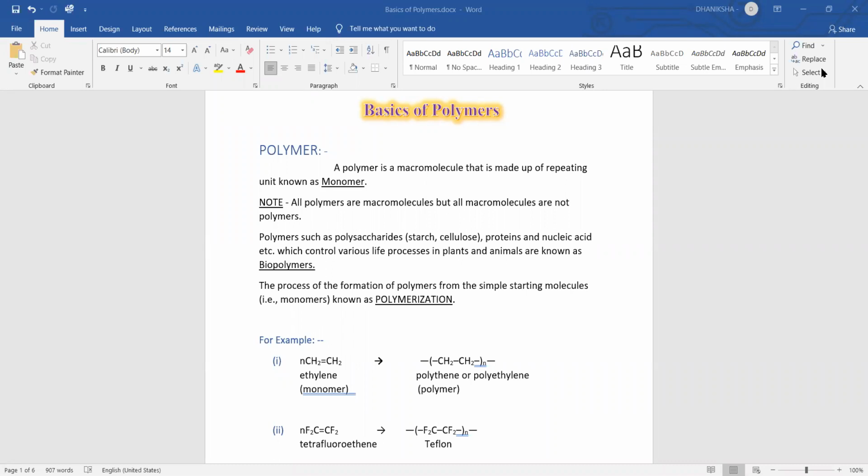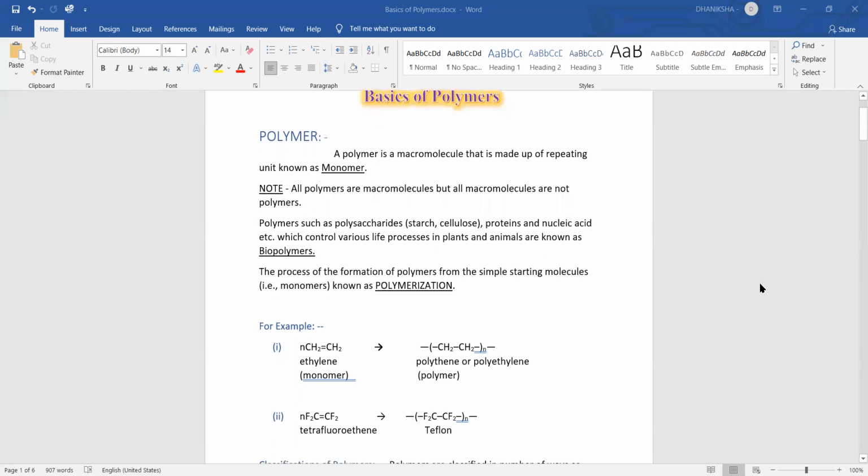A polymer is a macromolecule that is made up of repeating units known as monomers. All polymers are macromolecules, but all macromolecules are not polymers. Polymers such as polysaccharides, for example, starch, cellulose, proteins, and nucleic acids, which control various life processes in plants and animals, are known as biopolymers.